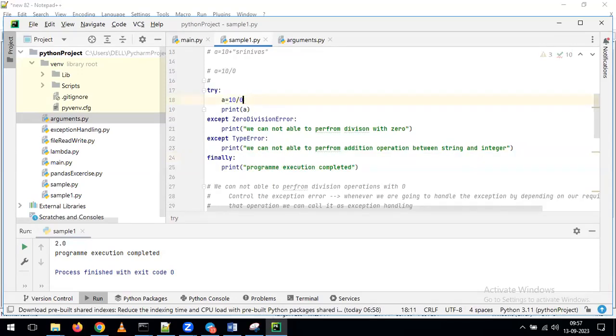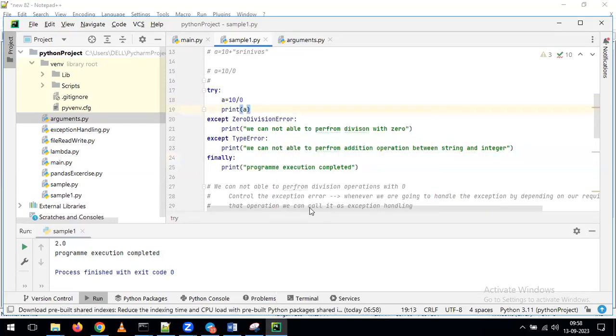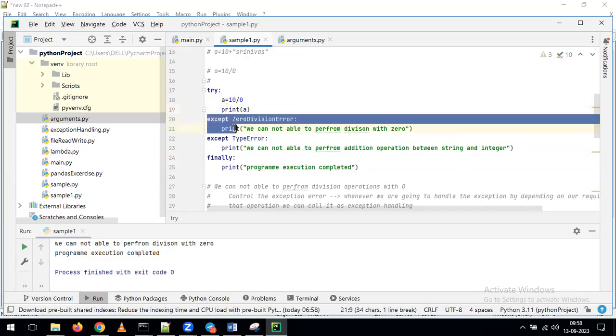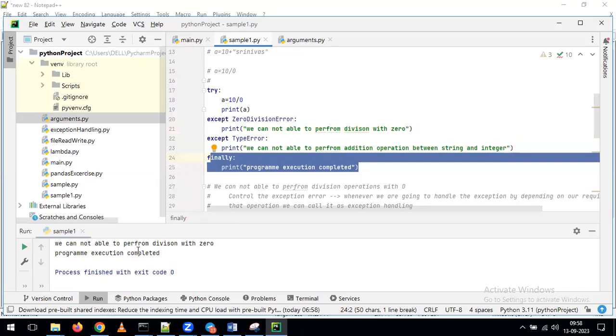Then A equal to 10 by 0. Same output. Yeah, same output. So what I'm telling is, whether it gives an error or does not give an error, by default this block is going to execute. Now see this one also. What's happening? We cannot perform division by 0, because you got the error. It goes to the except block. At the same time, by default, the finally block is going to run. With that, you get 2 lines on your output screen.